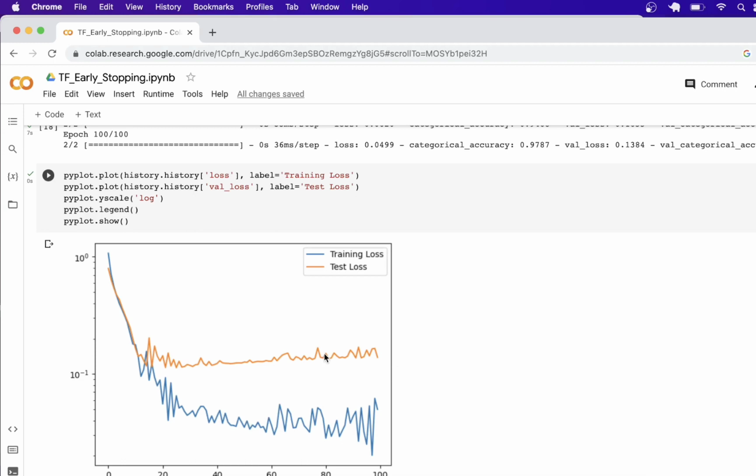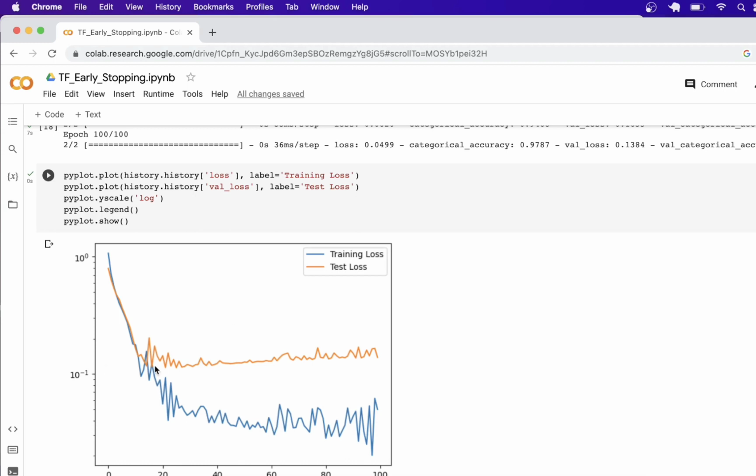What it tells us is that after this period, the model is actually overfitting because there is no improvement in the test loss. It's only the training loss which is reducing, which means the model will not improve on unseen data. The model will only perform better on the training data, which is a classic example of overfitting.